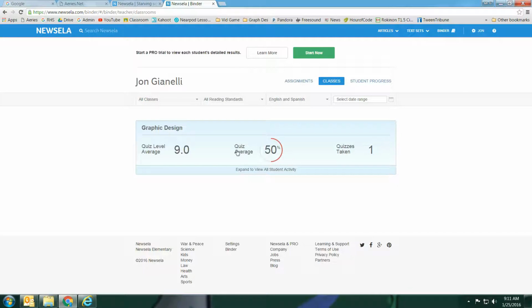The problem with assigning quizzes on the free version, though, which I think is a huge problem, is that it does not give you individualized responses, only the class average. So it would be good for a formative assessment if you just want to know where your class is at. But I think that you'd probably be better off just giving them your own quiz or doing it some other way, like using Google Forms or something like that.